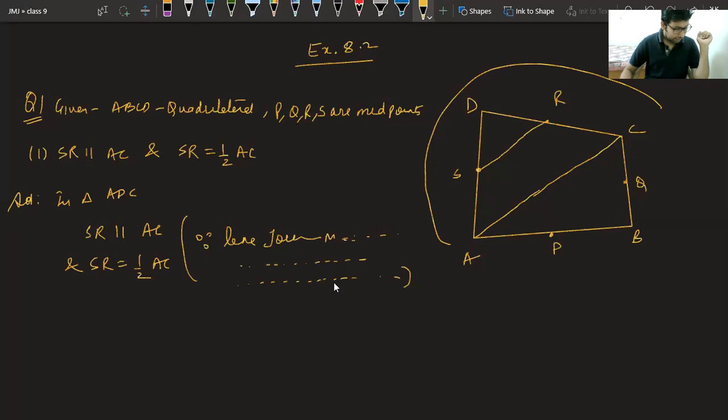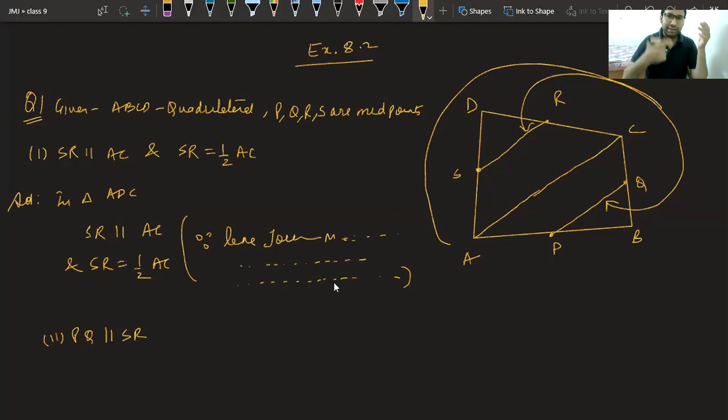Now, let's take the second part. We have to prove PQ parallel to SR. Now we are stuck. How can we prove PQ parallel to SR? There is no direct join. Class, there is no direct relation between these two. What is to be done? Class, we cannot prove PQ parallel to SR directly because it is a quadrilateral. Very good, Utkarsh. We have to find it indirectly. We have to go for a connecting link which can connect these two.